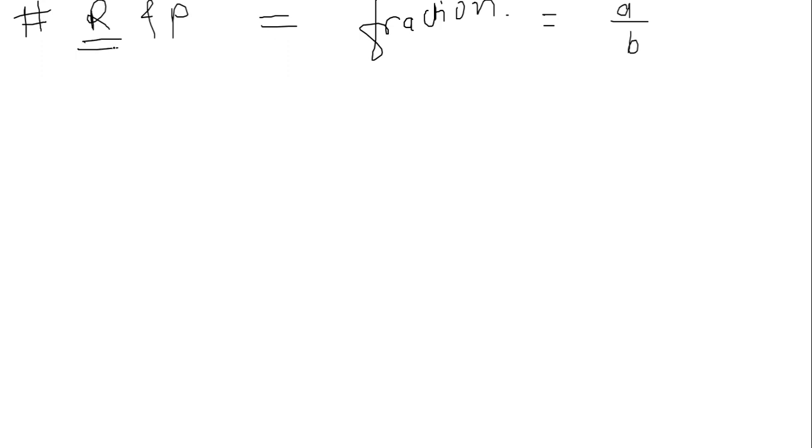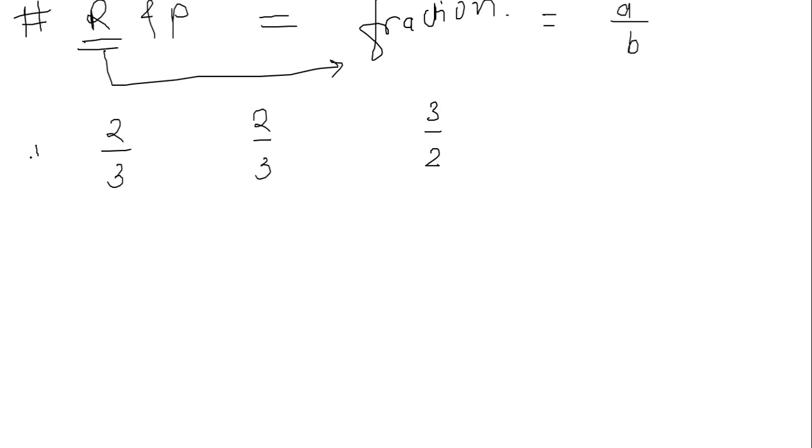I hope you have got what a ratio is. Ratio is nothing but a fraction, where the fraction is represented in the form of a by b. Now, what is a proportion? Suppose we have certain ratios with us, for example, 2 by 3, another ratio again 2 by 3, and a third ratio 3 by 2.